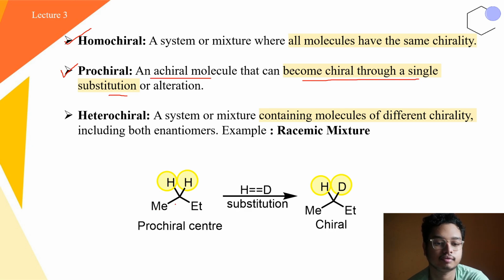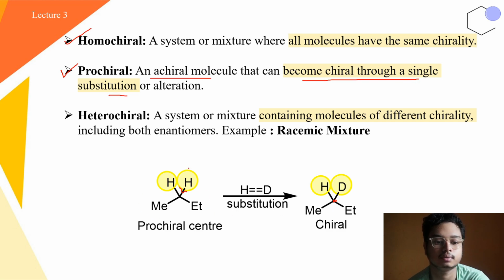Here you can find that this carbon center has 3 different groups, 2 hydrogens are there, but if we chemically cleave this bond and replace this hydrogen with some other group or substitution, then this carbon center now has 4 different substituents, and it will be an asymmetric molecule, and now it can be shown as a chiral molecule.